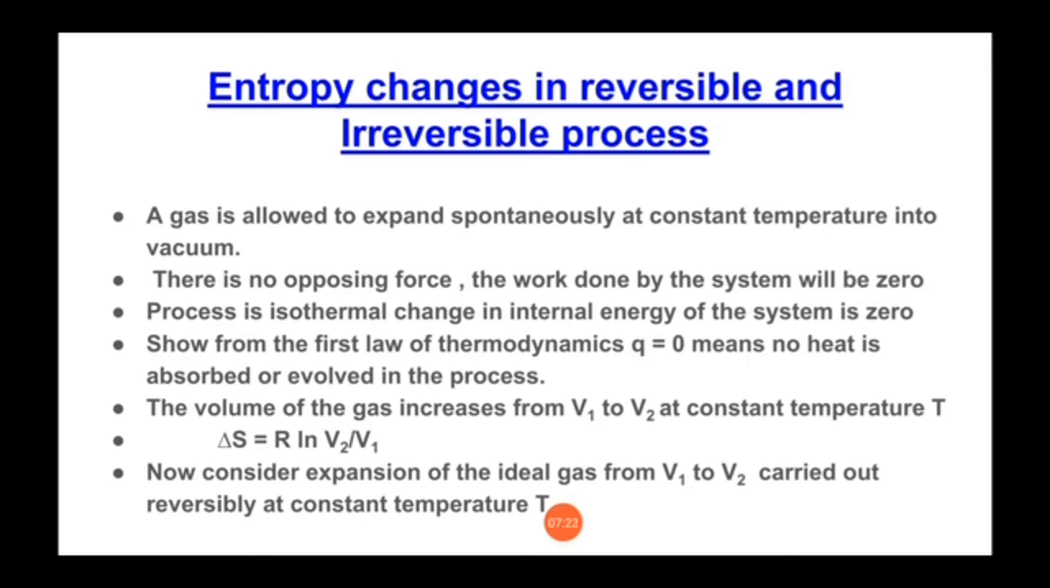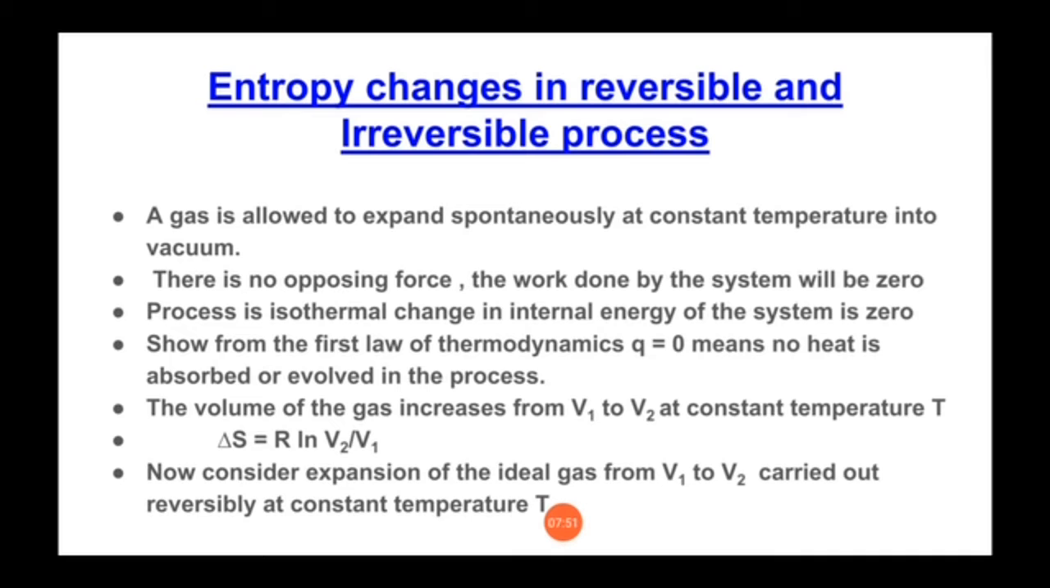And the total increase in entropy of the system and surrounding is R ln V2 by V1 plus 0. So again it will give you the same equation, that is R ln V2 by V1. If V2 is greater than V1, so delta S will be greater than 0. Thus there is increase in entropy of the universe if the expansion is irreversible. Means if the expansion is irreversible, then there will be increase in entropy.